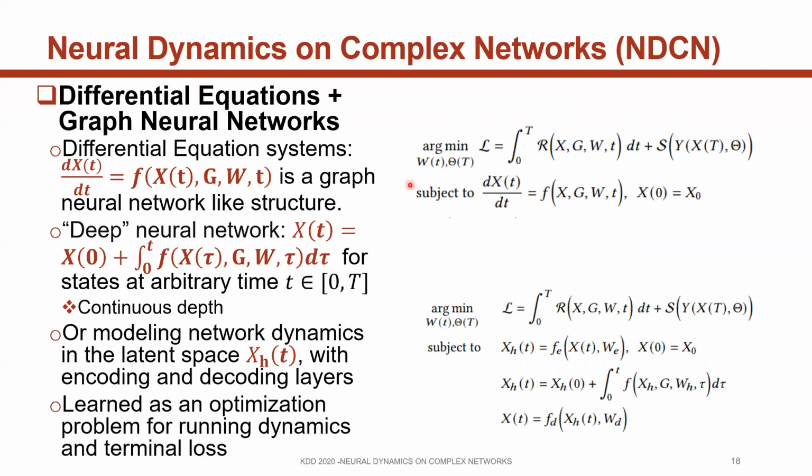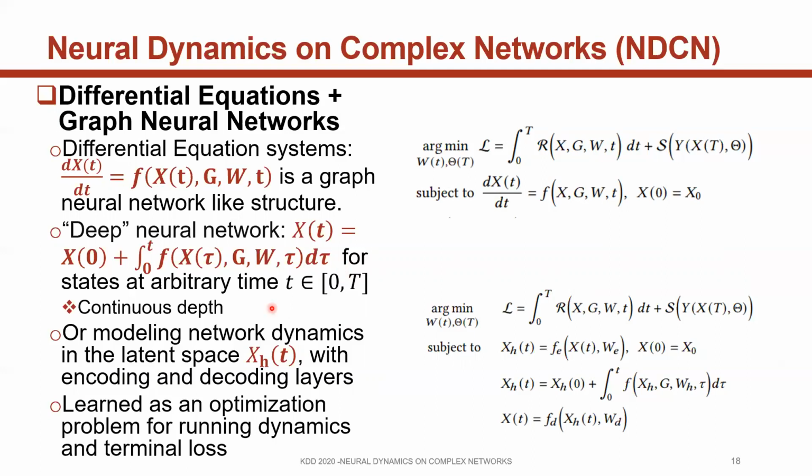Here we show our neural dynamics on complex networks, denoted as NDCN for short. We model differential equation system by a graph neural network structure. The deep model is just an integral from time 0 to time capital T. Such a deep neural network has continuous time, continuous steps.